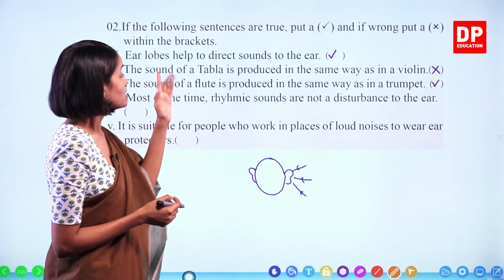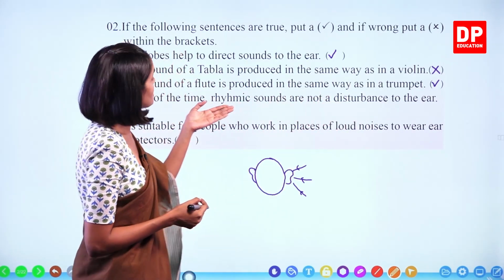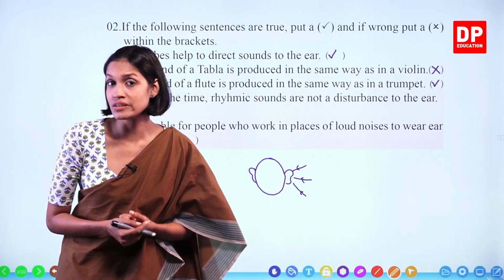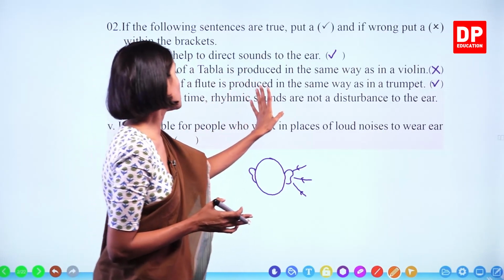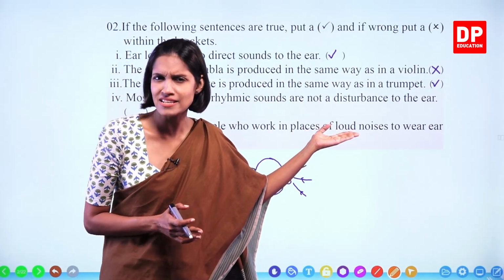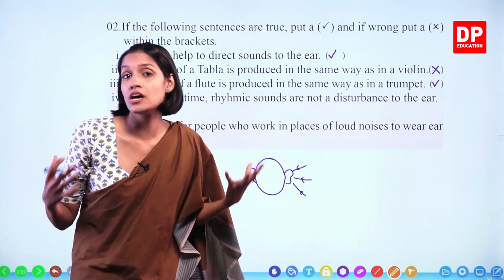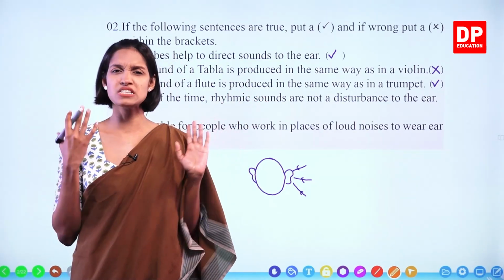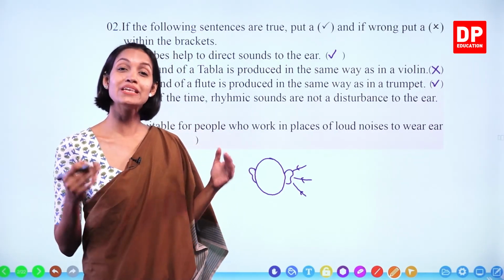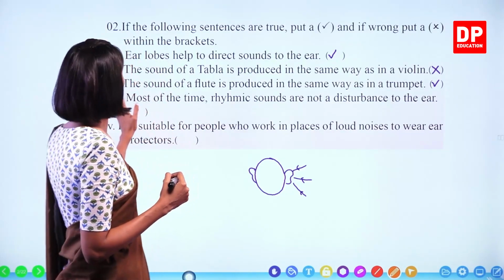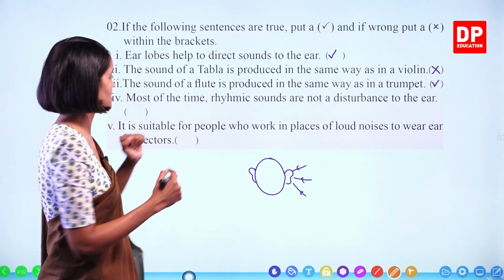Most of the time, rhythmic sounds are not a disturbance to the ear. What is another name given to rhythmic sounds, children? Music. Most of the time, music or rhythmic sounds are not a disturbance to the ear. That is correct, right? It becomes a disturbance only when it becomes louder. Okay, loud music is a disturbance to your ears, but normally music is not a disturbance. It's pleasant to hear. So that is correct.